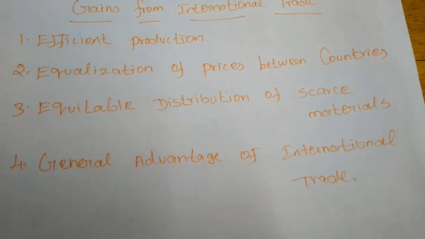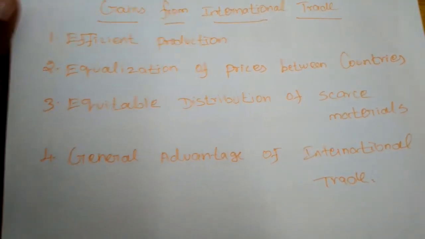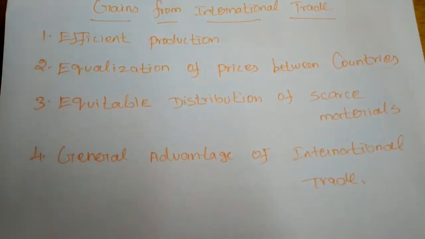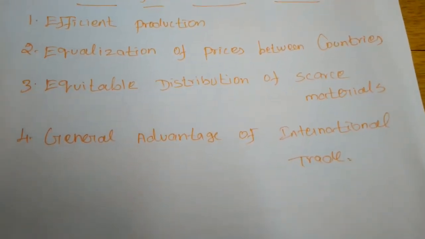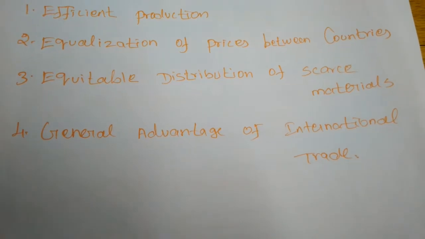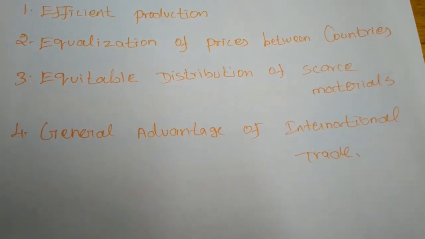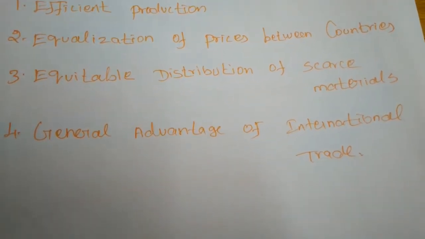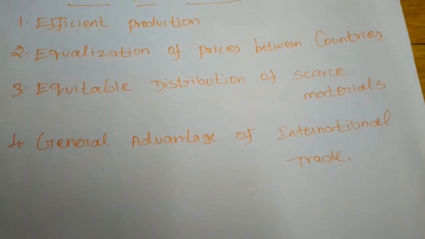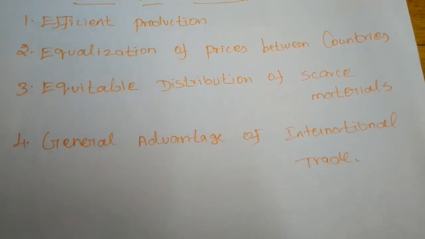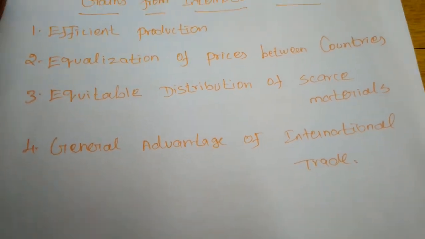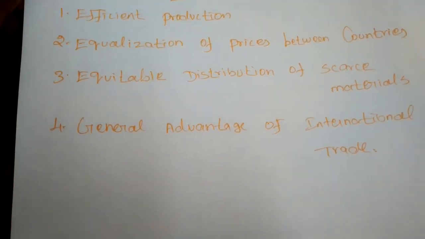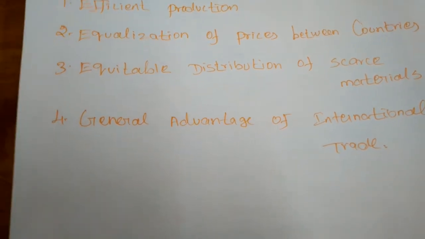Next, higher standard of living in the trading countries. When one country is dealing with other countries, it has the possibility to get all types of products produced throughout the world. When the consumers of the domestic country use all these types of commodities, the living standard of the people will also increase.